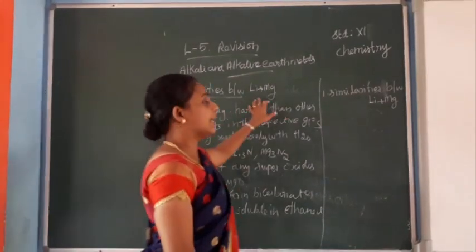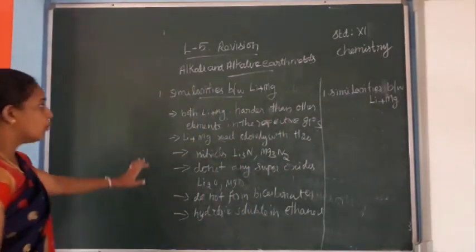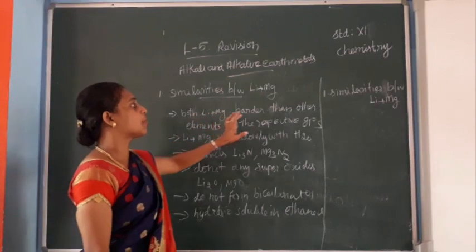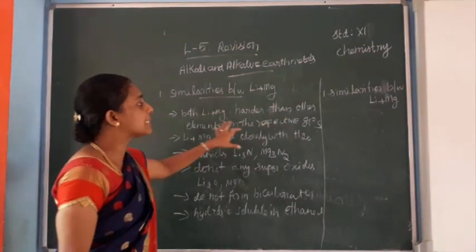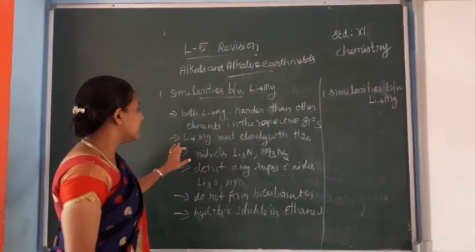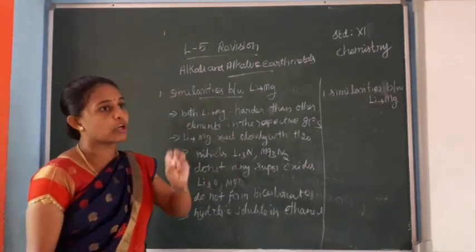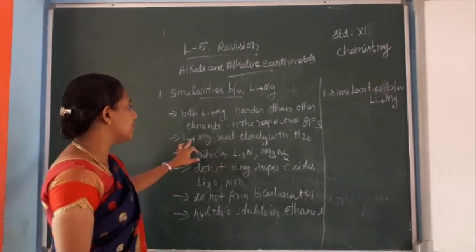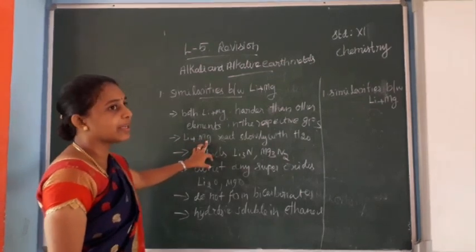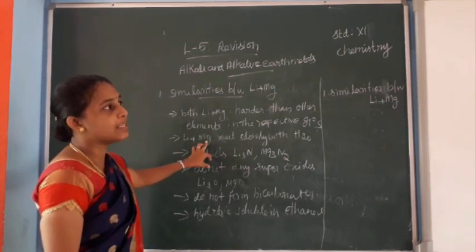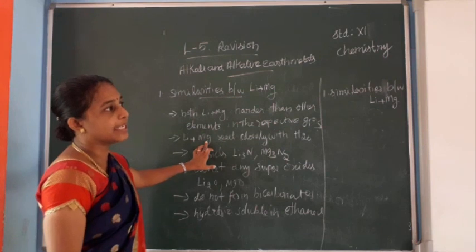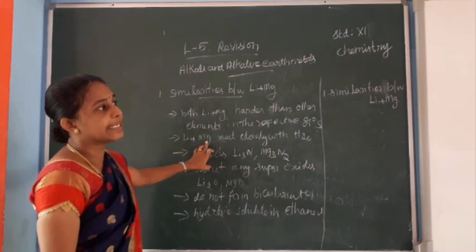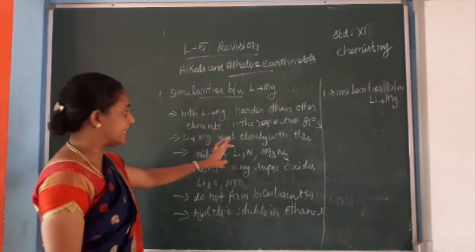Similarities between lithium and magnesium: both are harder than other elements in their respective groups. They react slowly with water. Their hydroxides and oxides are less soluble in water, but the hydroxides decompose easily with heat.